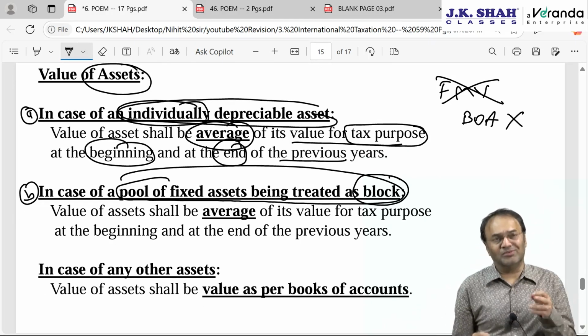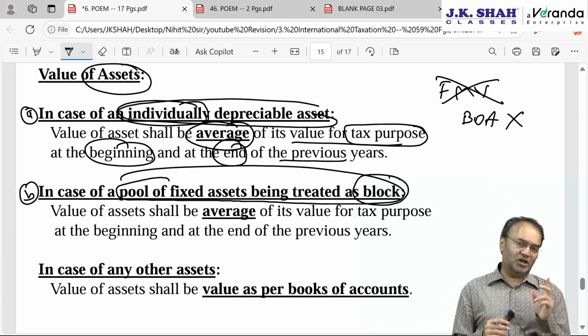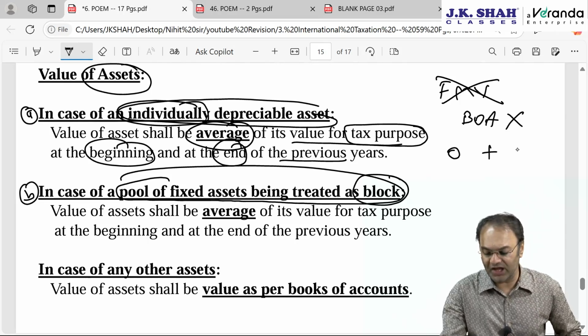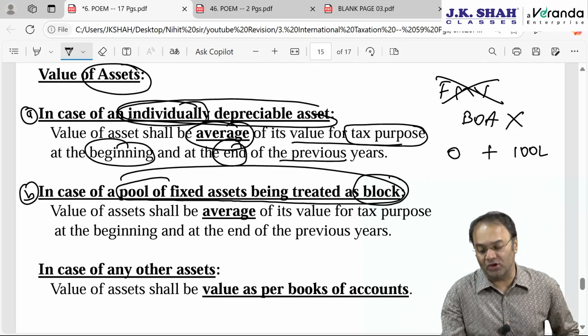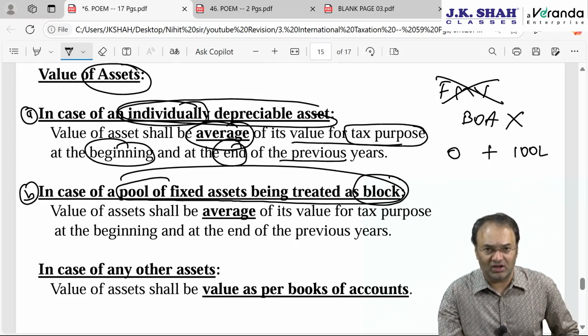However, CBDT has failed to clarify what if the asset is newly acquired. If it is newly acquired, then it wouldn't appear in the opening balance sheet. The opening balance would be 0, plus at the end of the year the value is 100. Okay, then take it. But we have to take WDV. So if acquired for 100, then at the end of the previous year it wouldn't be 100. It would be 90 or maybe 80 lakhs WDV.